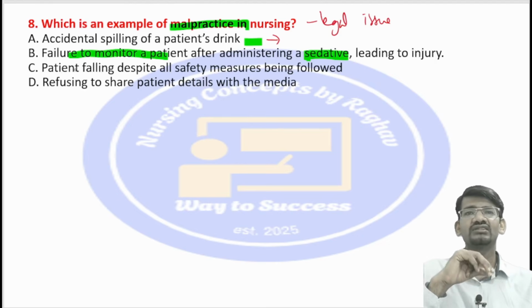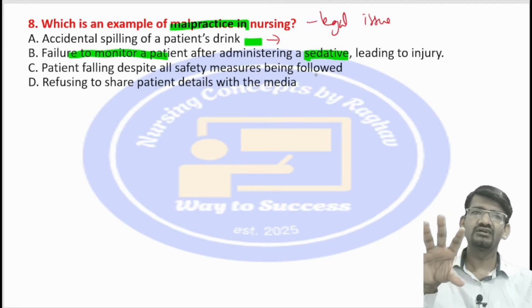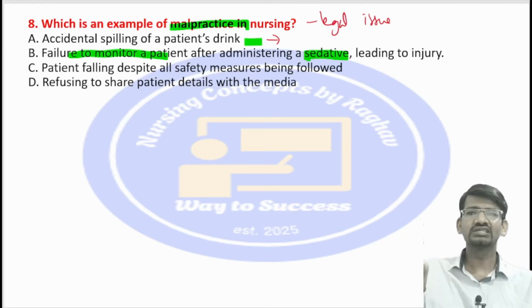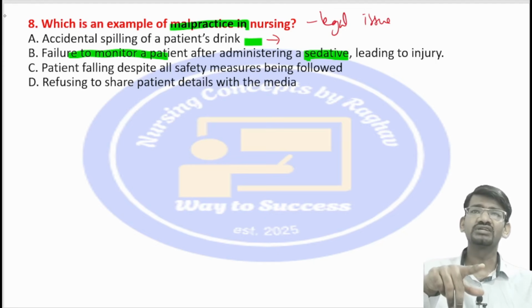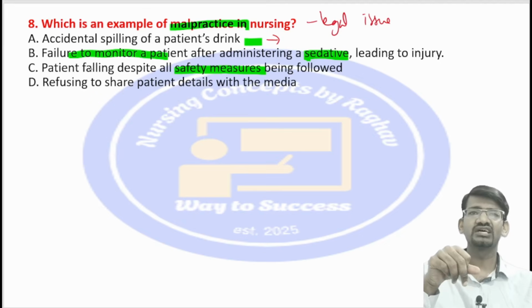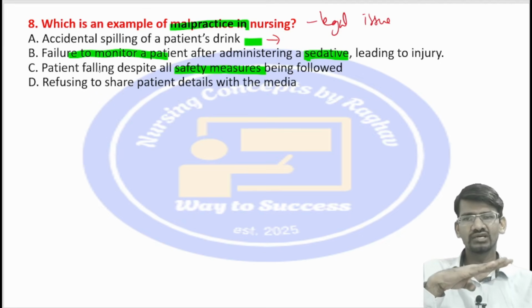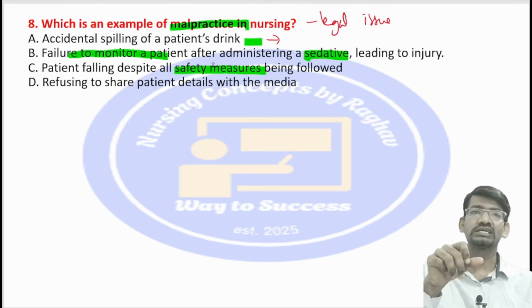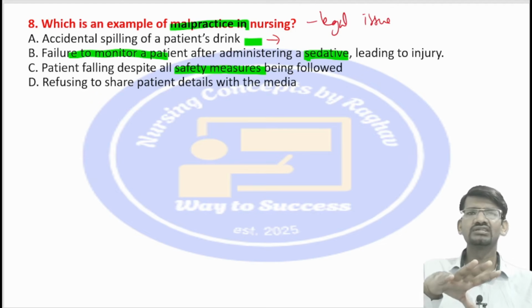Then the third option is the patient falling despite all safety measures being followed. See, when she doesn't follow any safety measures and the patient falls, then it's negligence. But here in the option, she has taken all the safety measures, and still the patient has fallen. So she is not wrong in any part. She has already taken the safety measures and followed them, but despite that the patient had a fall. There is nothing wrong with the nurse, so it is a right thing.